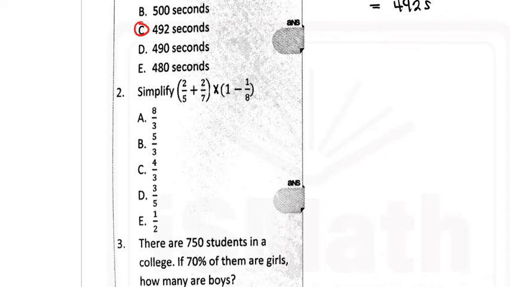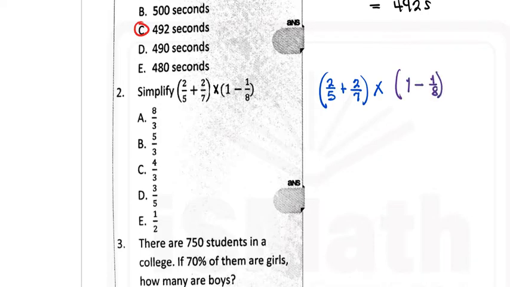So if I'm going to solve this, I need to open up the brackets by solving what is inside the bracket. The first bracket says 2 over 5 plus 2 over 7, close the bracket, and then you're multiplying that by 1 whole minus 1/8.